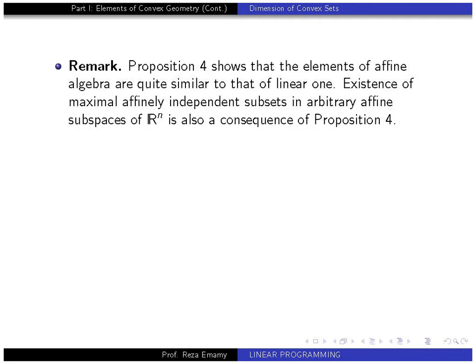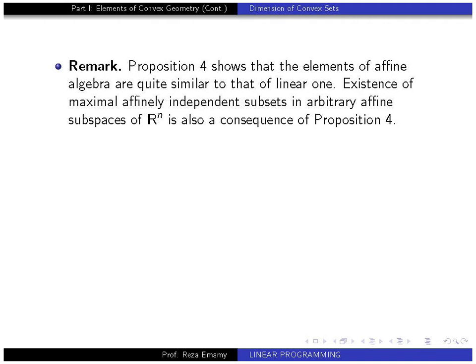This is a remark. Proposition 4 shows that the elements of affine algebra are quite similar to that of linear one. Existence of a maximal affinely independent subset in an arbitrary affine subspace is also a consequence of proposition 4. Again, here we are talking about the same parallelism that I mentioned.